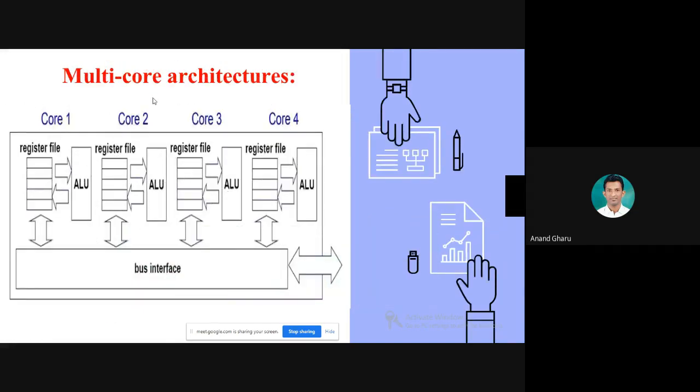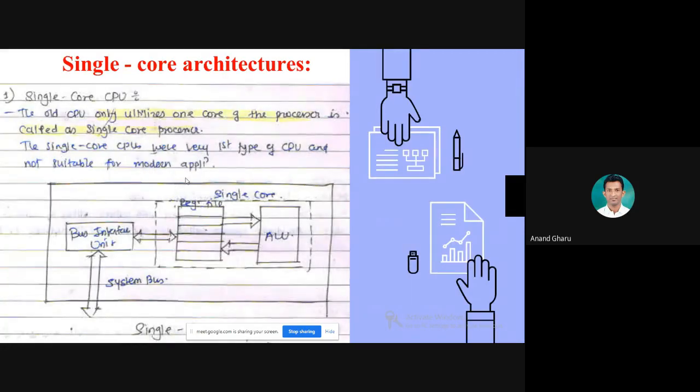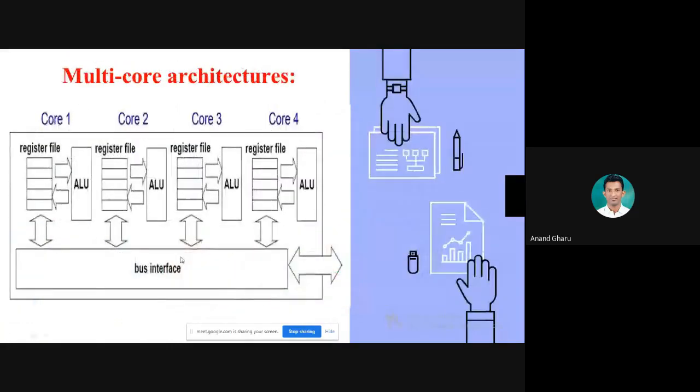Now you can see the block diagram for multi-core architecture. Here you can see there are multiple single core architectures. In this diagram, this is a single core architecture, and there are multiple single cores available. So that's why it is called a multi-core architecture. The basic thing in single core architecture is that a single instruction can be executed. In multi-core architecture, multiple instructions can be executed.